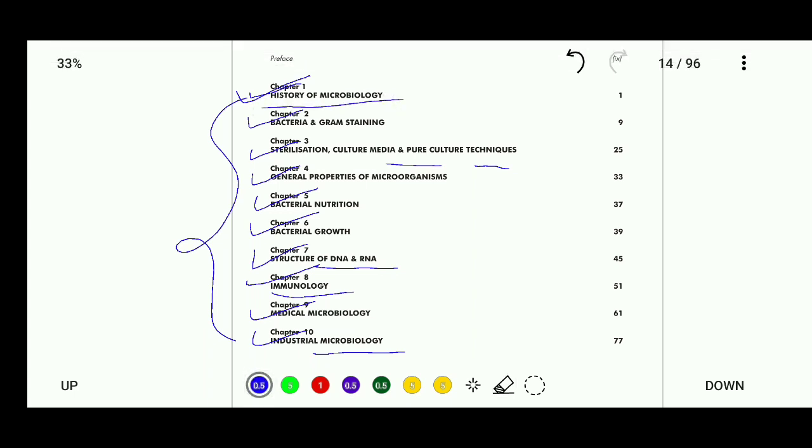So friends, there are 105 questions in this topic. So now we will see only 35 questions from this topic, and in the next parts we will see the next 35 questions. So in this way we will see 105 questions in 3 parts. Okay, so let's start part 1, which is part 1 history of microbiology.